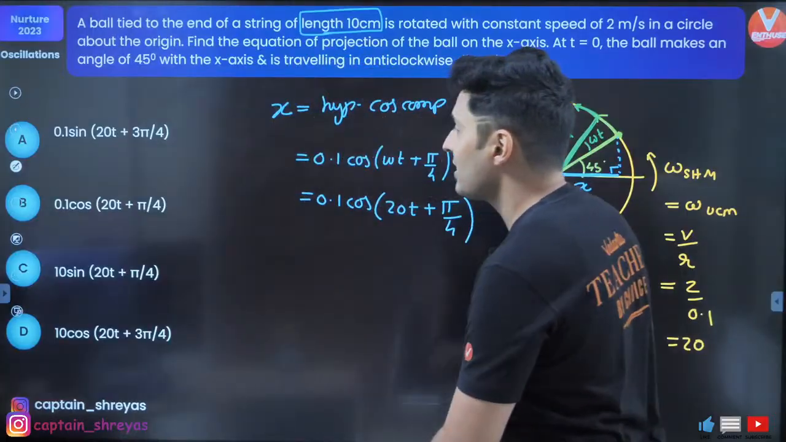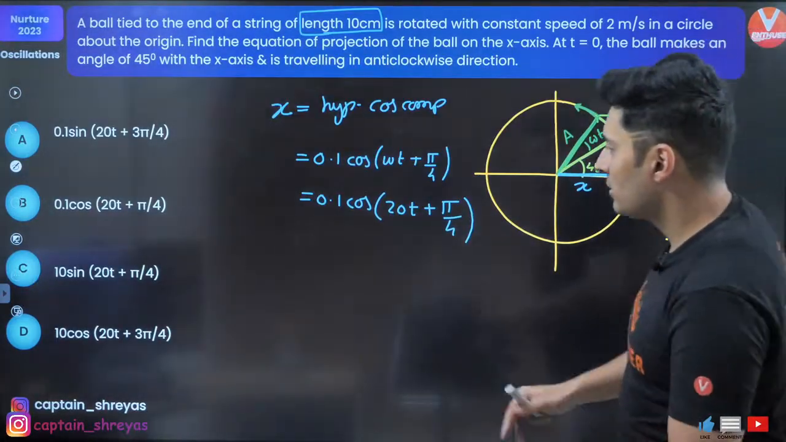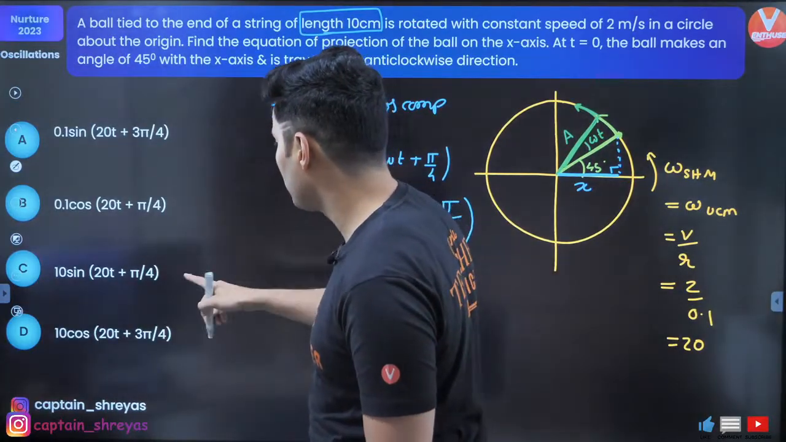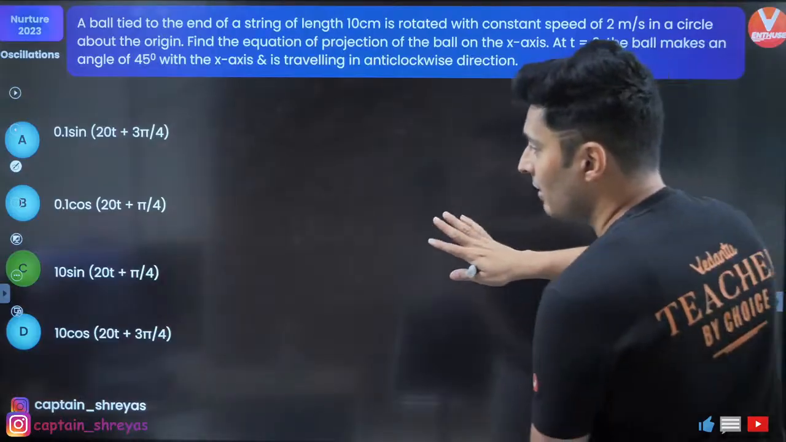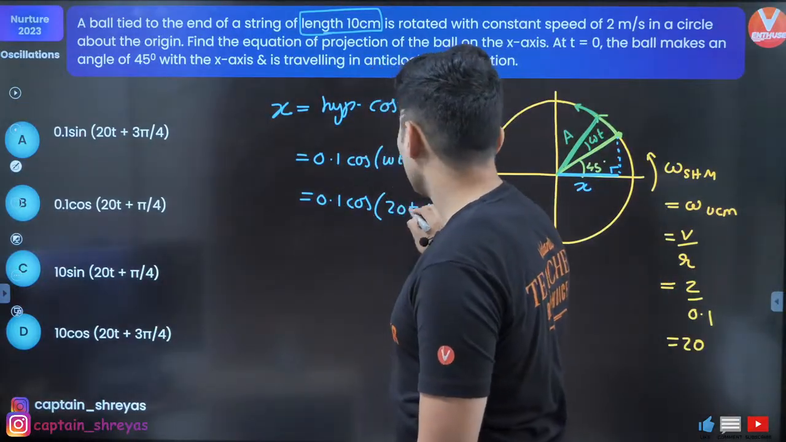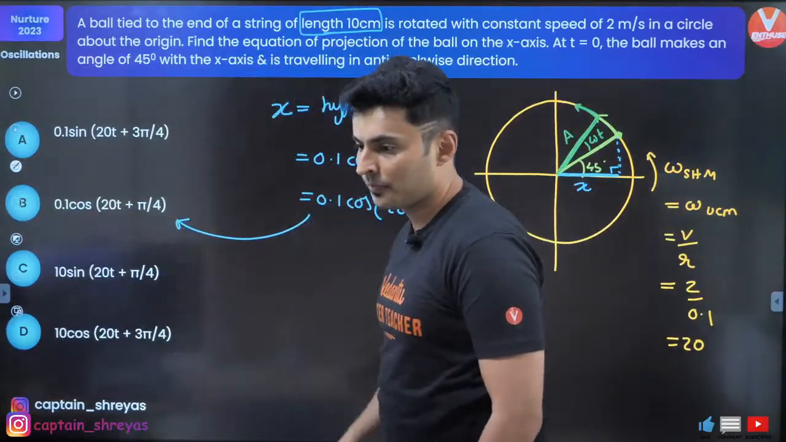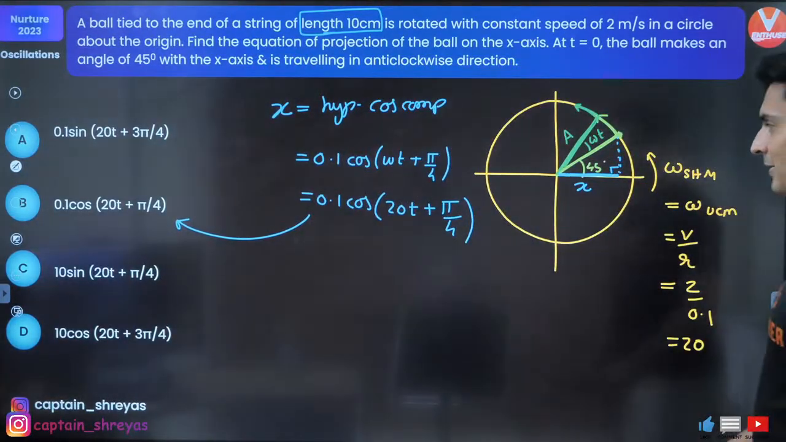Do I have it somewhere? Yes. Oh my god. Guys, this is a wrong answer. This has to be 0.1 and this is not going to be 10. Okay, I have to change the answer, guys. This has to be 0.1 cos 20t plus pi by 4. This is the answer, okay? Ignore the answer given on the next slide. It is a mistake, okay? Fair enough. So that's the answer.